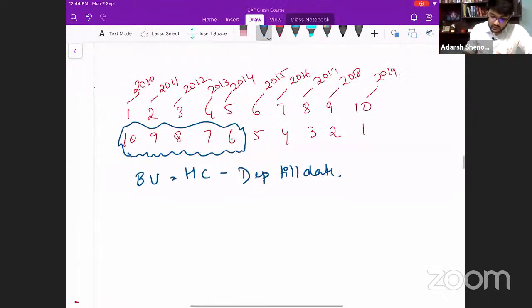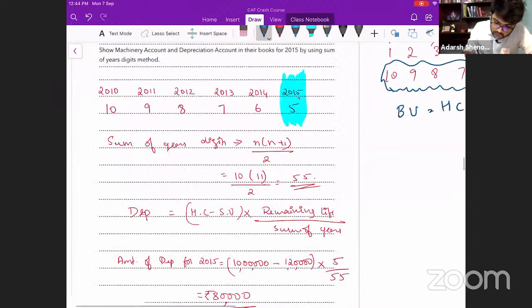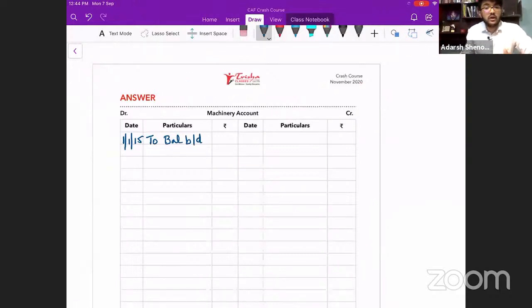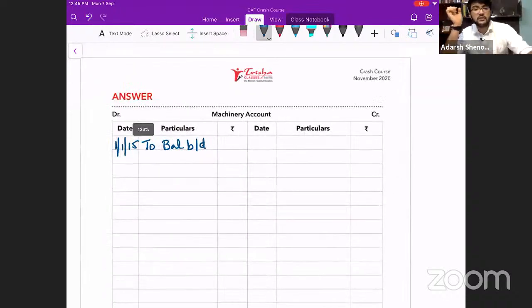Now see this. We have to draw the machinery account for which year? For 2015. So here I have to write 1/1/2015. There is some balance brought down, which I don't know. The opening balance for 2015, I don't know. How to calculate this is what I am discussing. Are you following? They have asked only for 1 year's depreciation, but we need to know the opening balance on 1/1/2015 to charge the depreciation for that year.